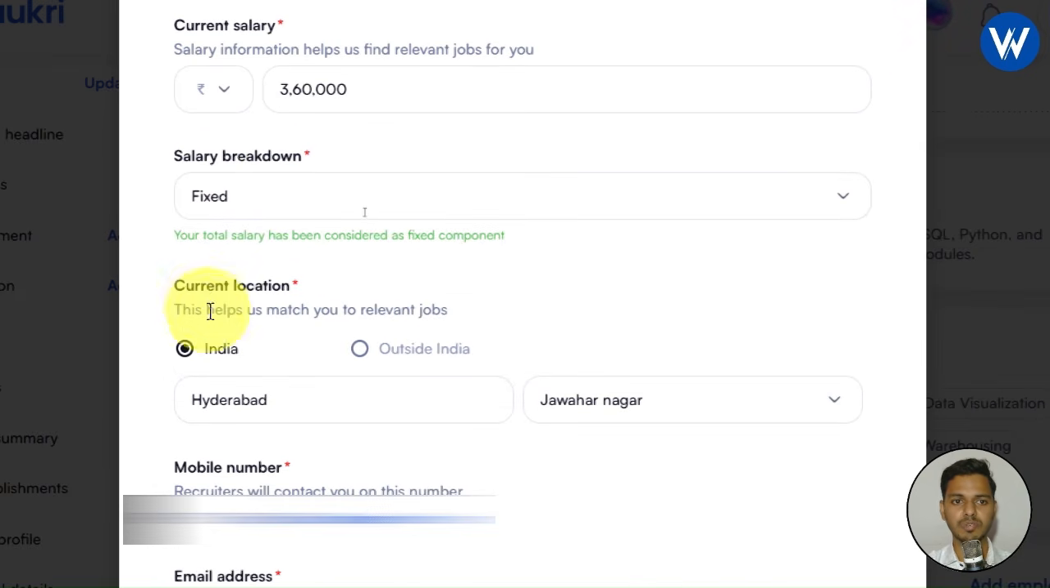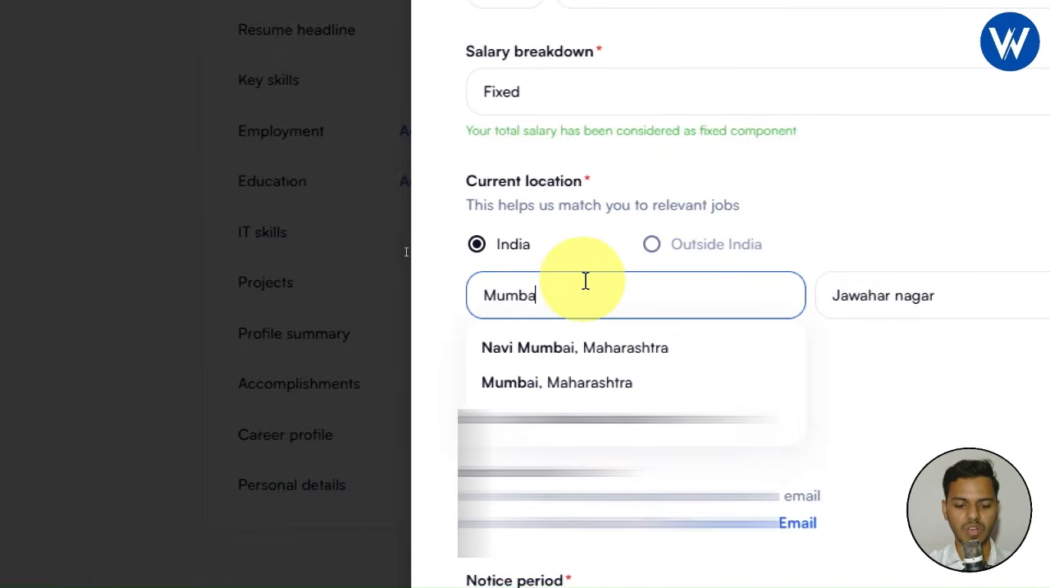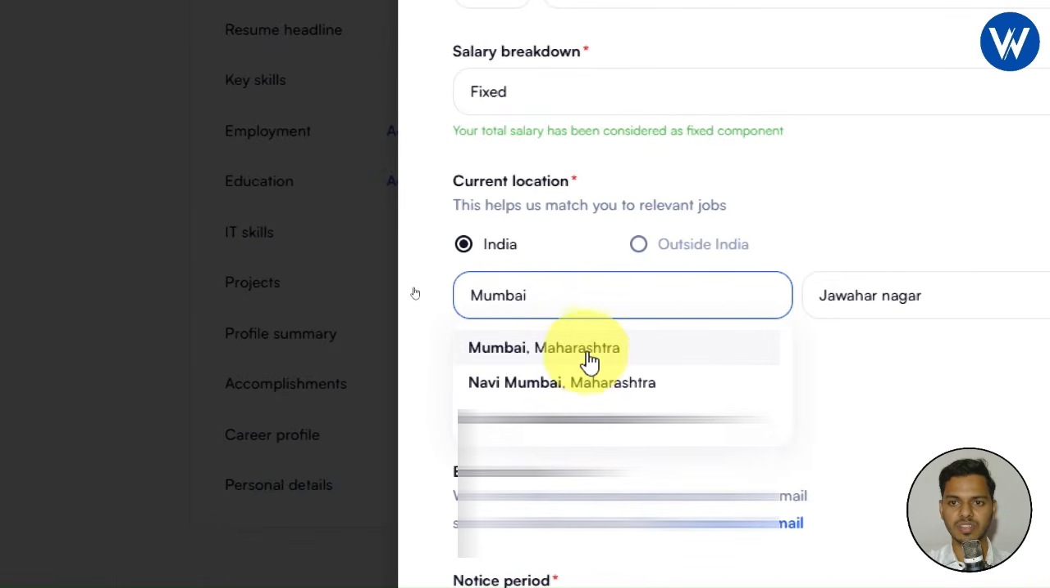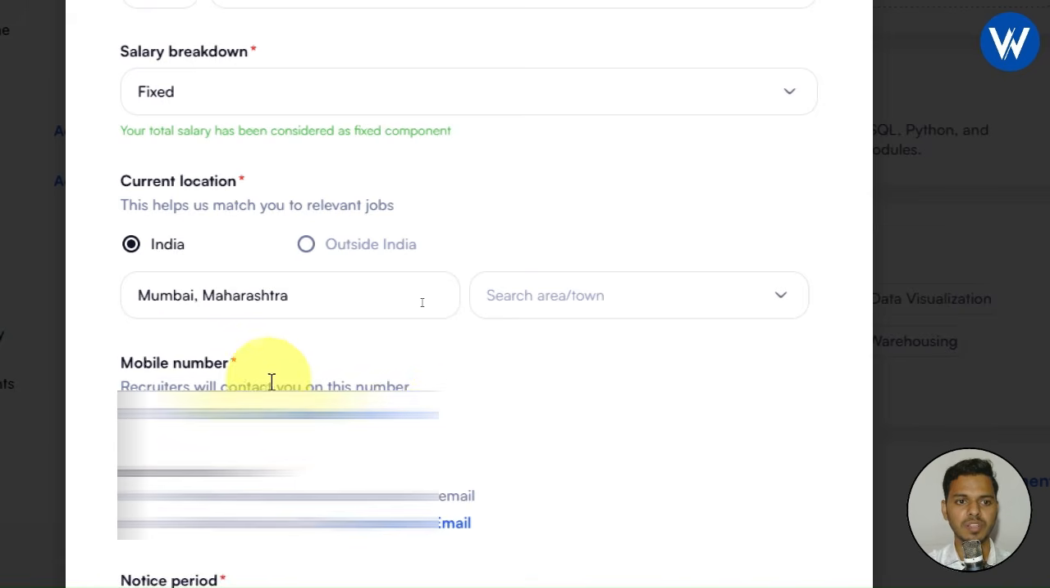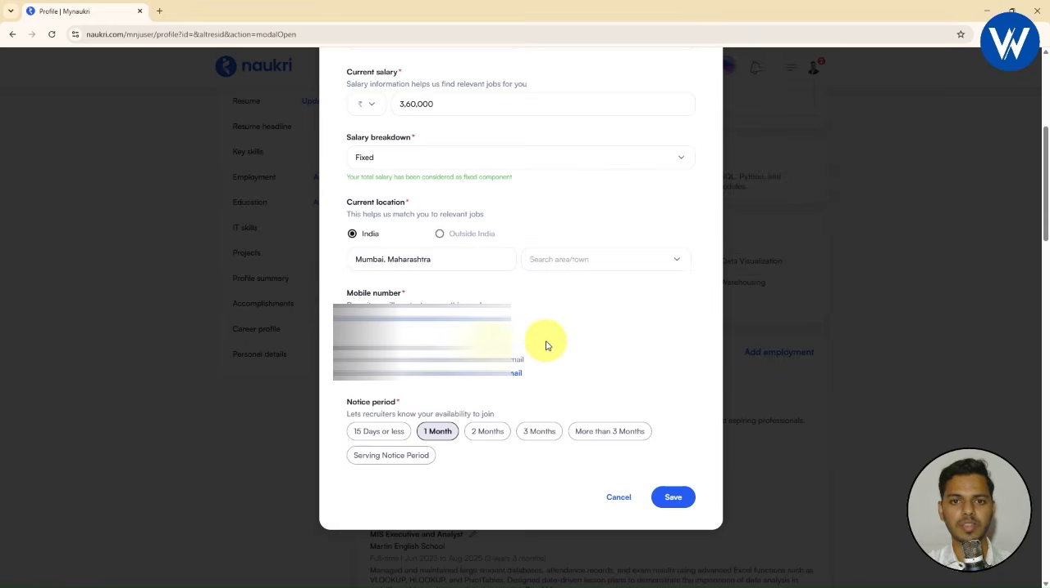Okay. Now next you need to mention your current location. My current location is India, and here you can see Hyderabad. So what I will do, my current location is Mumbai, so I will write here Mumbai, Maharashtra. Now you need to enter your mobile number. This part is very important, because only after entering the mobile number will you get the interview calls. And finally it will ask you for the notice period.